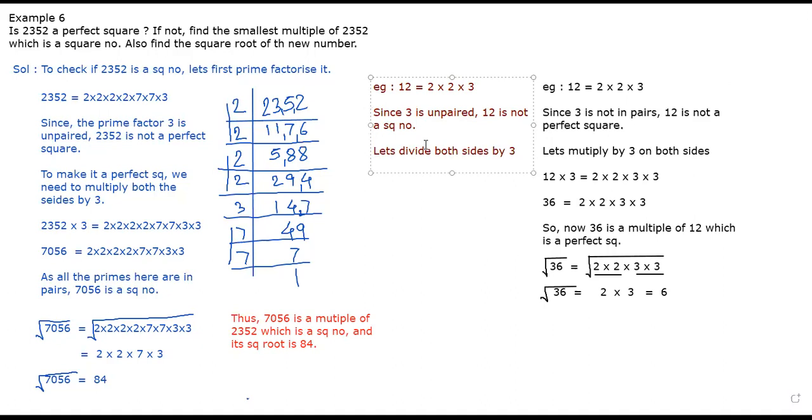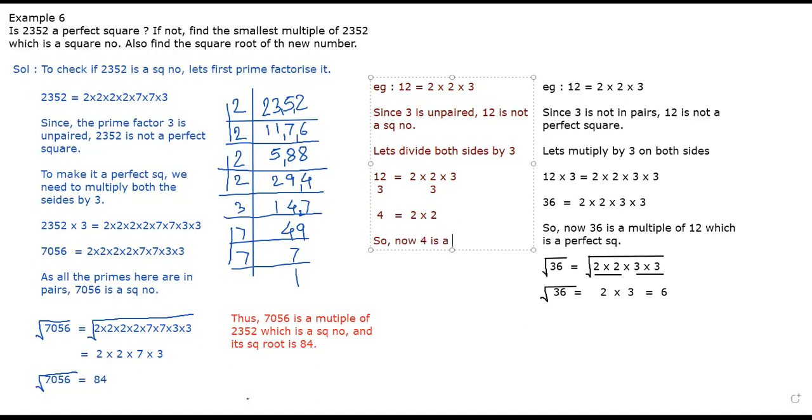So what are we going to get? Tell me. 12 upon 3 is equal to 2 into 2 into 3 upon 3. Correct. And what happens? How much is 12 upon 3? 4. 3 4s are 12. So 4 is the answer. 12 upon 3 is 4. And in the right hand side, 3 and 3 get cancelled. What remains? 2 into 2 into 2.